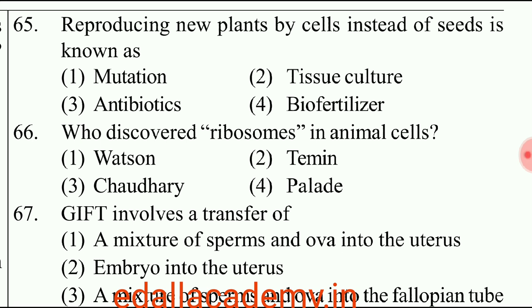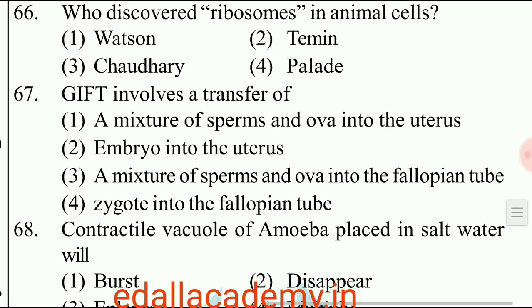New plants are developed from cells instead of seeds by tissue culture method. So the correct option is 2. Question number 66. Who discovered ribosomes in animal cells? Ribosomes in animal cells are discovered by Palade. So the correct option is 4.